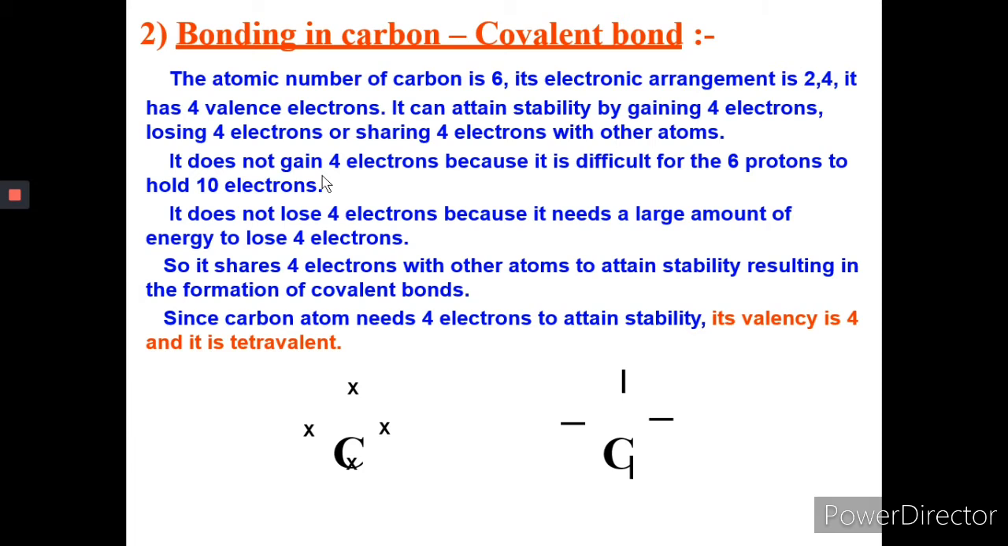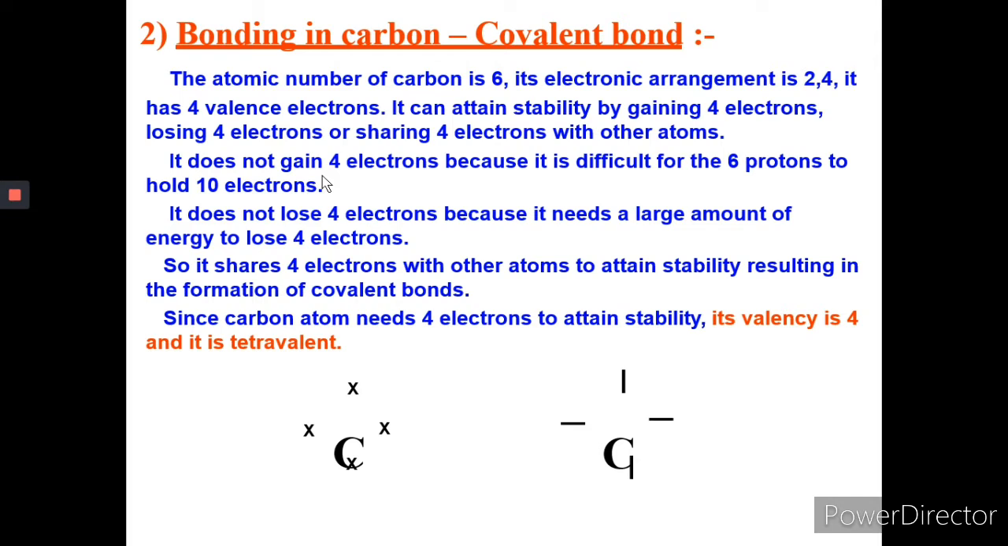Bonding in carbon. Carbon undergoes covalent bond. Atomic number of carbon is 6. Its electronic arrangement is 2,4. It has 4 valence electrons. It can attain stability by gaining 4 electrons, losing 4 electrons, or sharing 4 electrons with other atom.